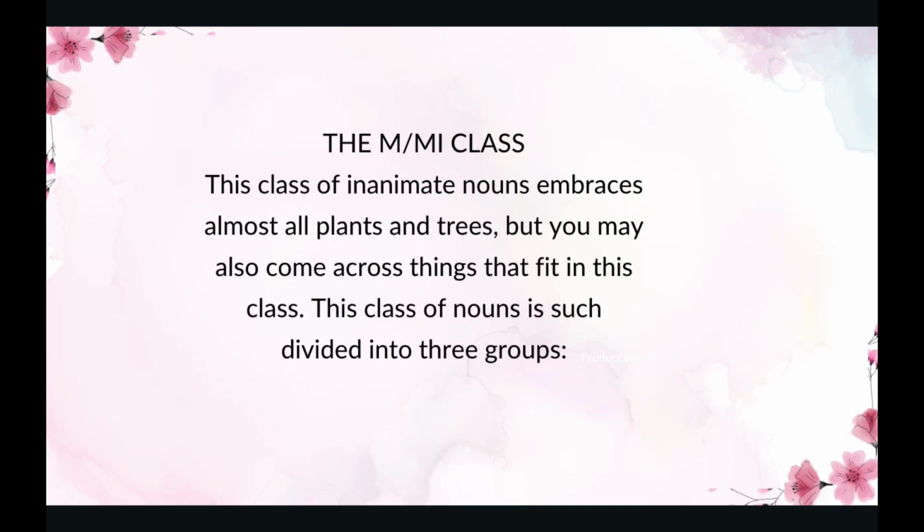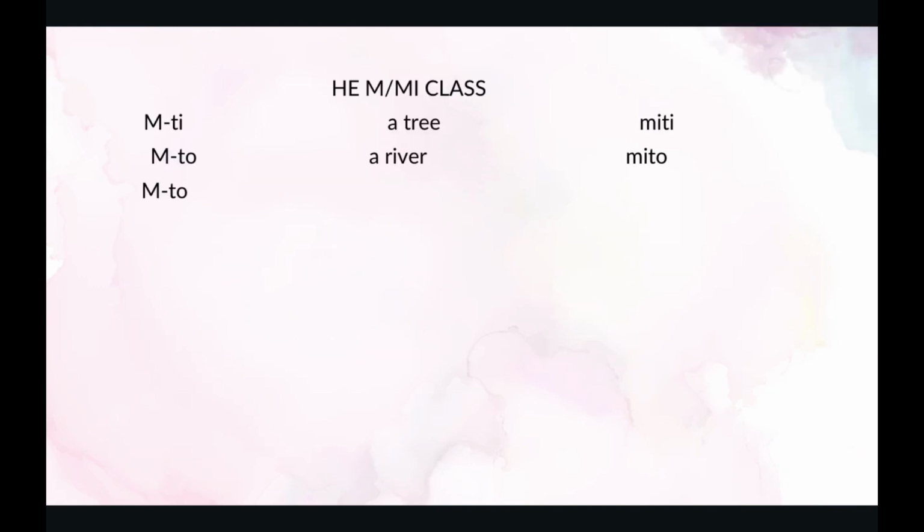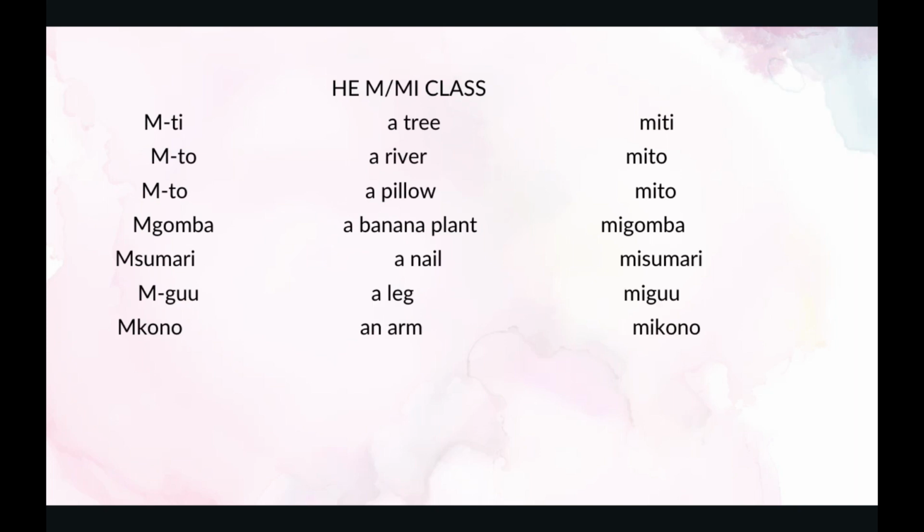The next is the mmi class. This class of inanimate nouns embraces almost all plants and trees, but you may also come across things that fit in this class. This class of nouns is divided into 3 groups. First one, we have the mmi class. In this class we have mti. Mti is a tree. A tree in plural is miti.